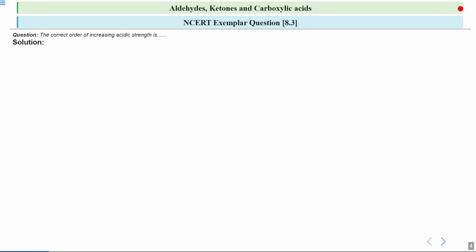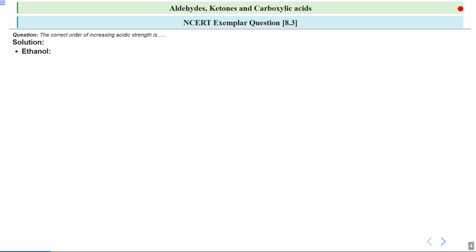You have to tell the correct order of increasing acidic strength, that is, which one is more acidic. Before starting with the question, you need to remember one thing: acidic strength tells us how easily a substance can donate a proton or H+. A substance which will easily donate a proton will be more acidic compared to others.